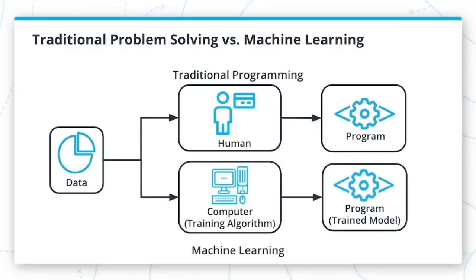We also have a special program called a model training algorithm to adjust the model to real-world data. The result is a trained model which can be used to predict outcomes which are not part of the dataset used to train it. In a way, machine learning automates some of the statistical reasoning and pattern matching that the problem solver would traditionally do. The flexibility of the model is the key here.